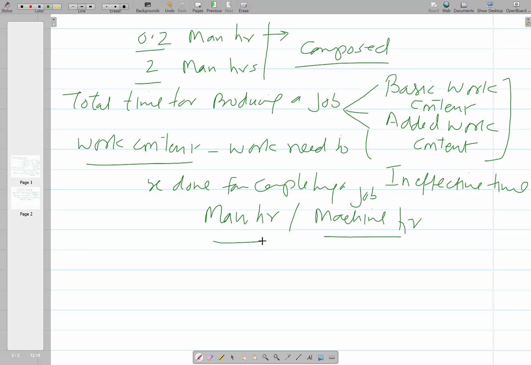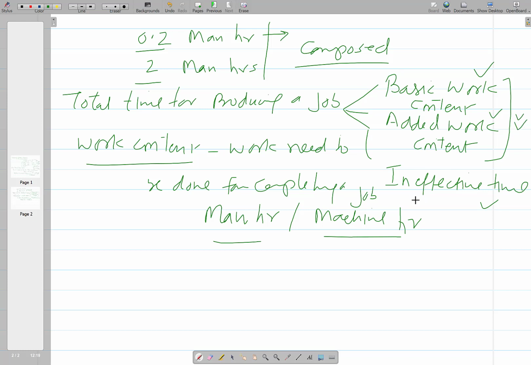So when we talk of the basic work or added work content and ineffective time: when there is work content, whether it is basic work or added work, something is being done with the job.